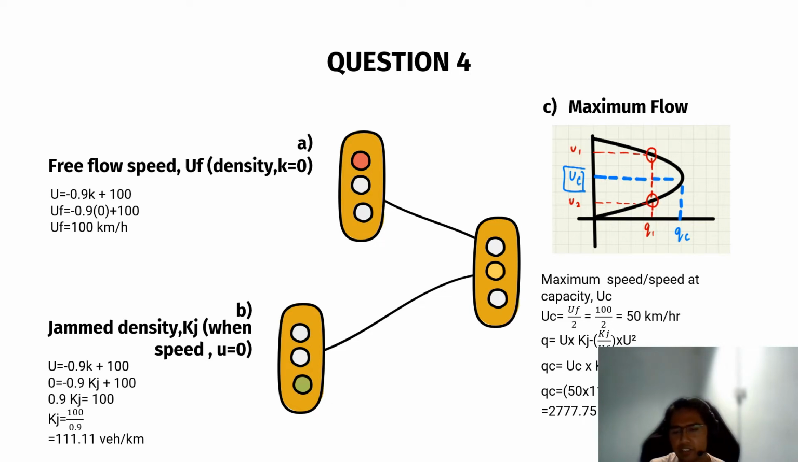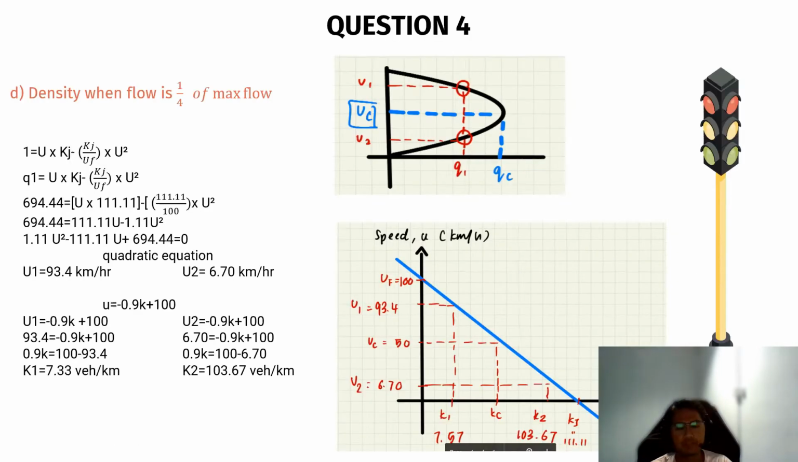So we insert all the data, which is QC is equal to 50 multiplied by 111.11 minus 111.11 over 100 multiplied by 50 square. So we get 2777.75 vehicles per hour. And for the last question, they ask the density when the flow is a quarter of the max flow.